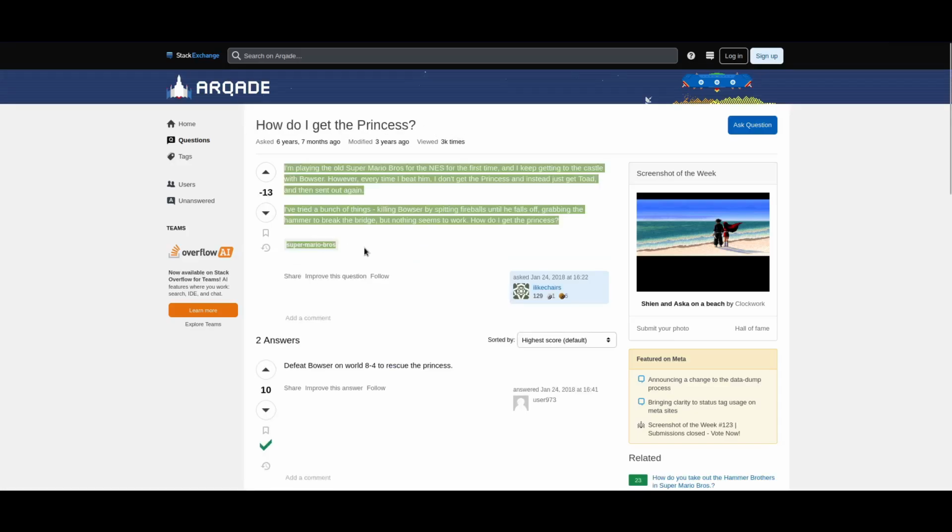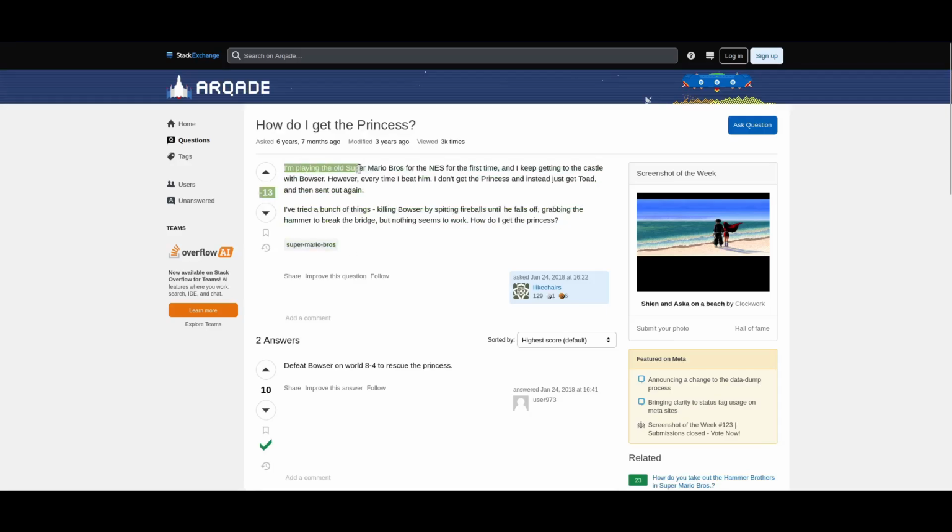How do I get the princess? This is for the original Super Mario Bros. I'm playing the old Super Mario Bros. for the NES for the first time, and I keep getting to the castle with Bowser. However, every time I beat him, I don't get the princess and instead just get Toad, and then get sent out again. I've tried a bunch of things, killing Bowser by spitting fireballs until he falls off, grabbing the hammer to break the bridge, but nothing seems to work. How do I get the princess?